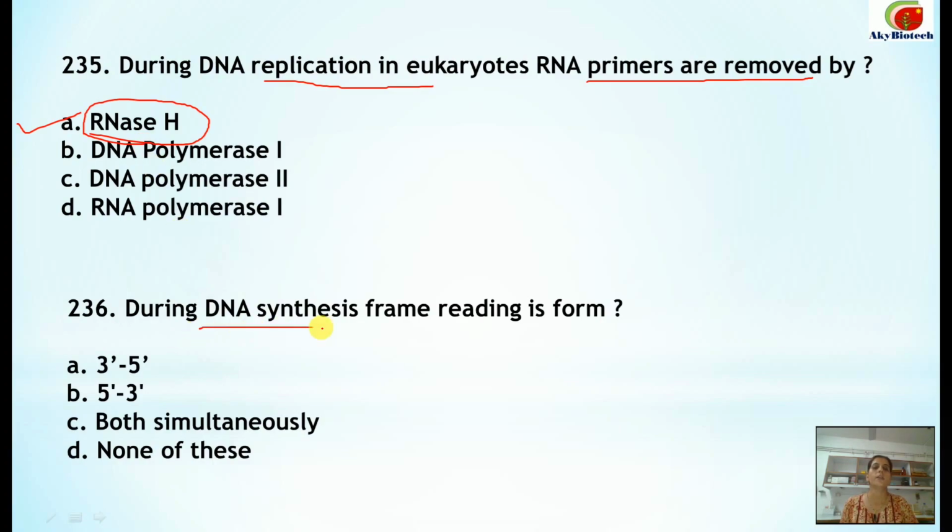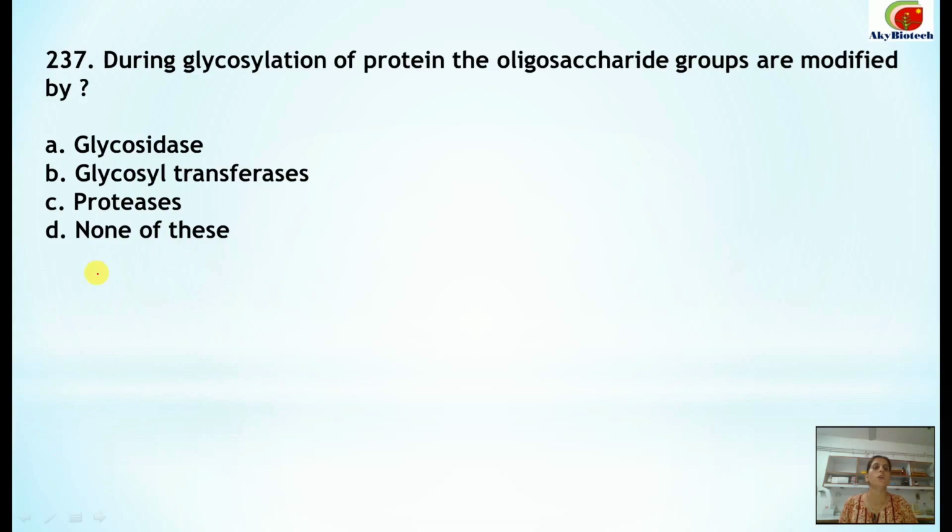236. During DNA synthesis, frame reading is formed. The correct option is from 3' to 5' end. 237. During glycosylation of protein, the oligosaccharide groups are modified by glycosyl transferases. This is the correct option.